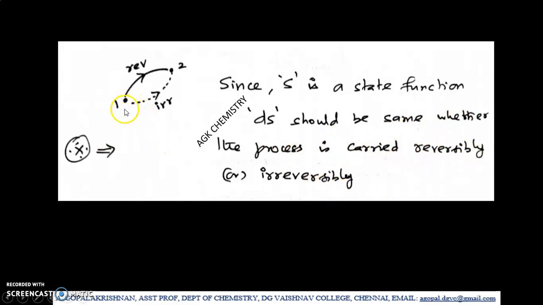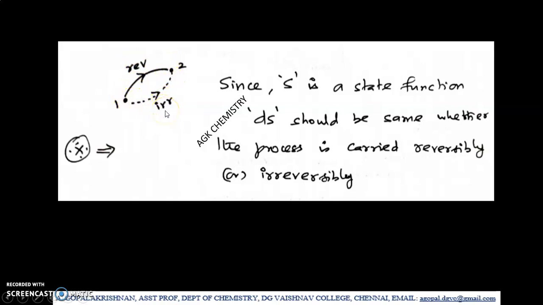Listen, assume that a system is present in state 1. By doing some operation in a reversible manner, we can change the state of the system from 1 to 2. You can also make the same change through an irreversible process.